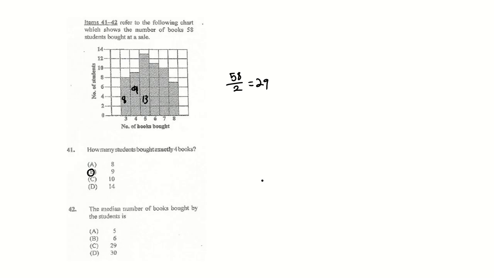This is 13. This is 11. This is 10. And this is 7. You're looking for your 29th student. 8 and 9 is 17. 17 and 13 is 30. So we know that my 29th student would be in this area here, which is 5.